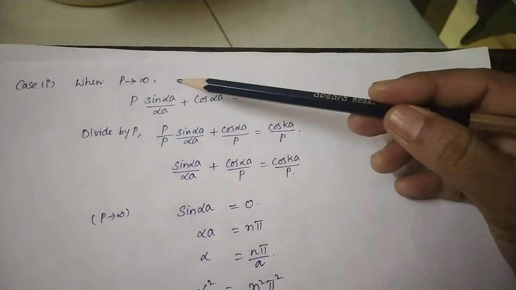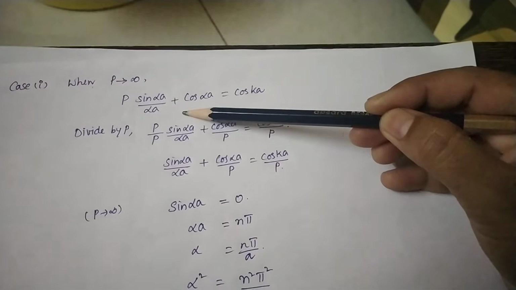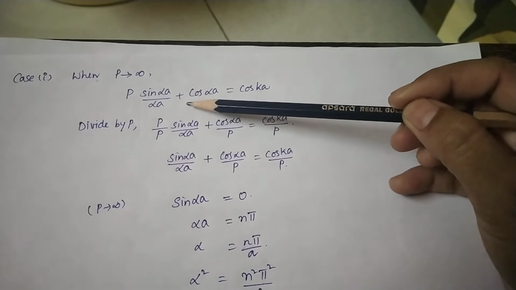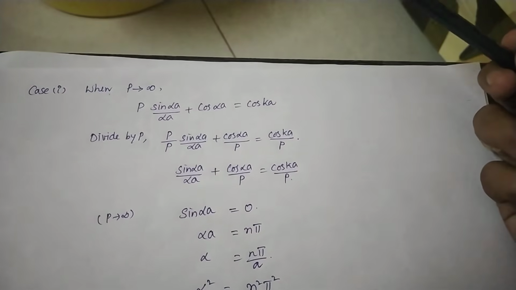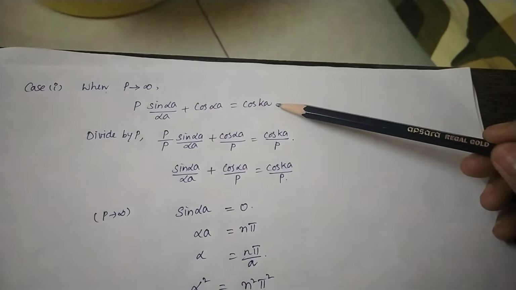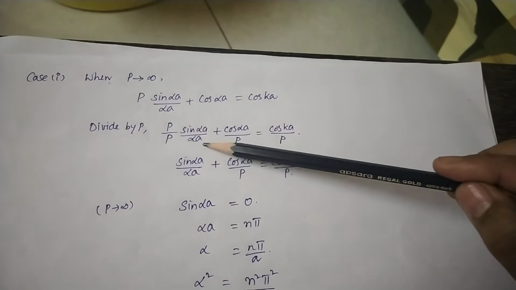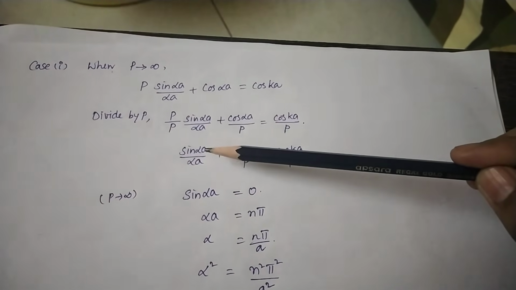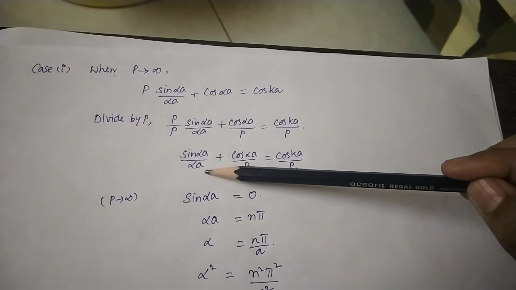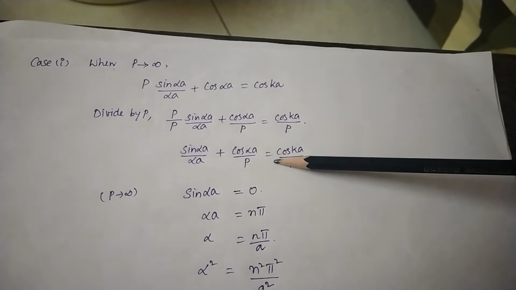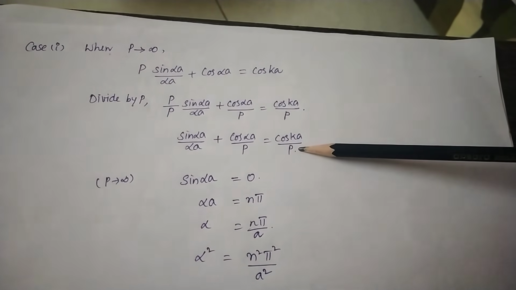Then the Kronig-Penney equation is P sin αa/αa + cos αa = cos ka. Divide this equation by P. On dividing, you get sin αa/αa + cos αa/P = cos ka/P.